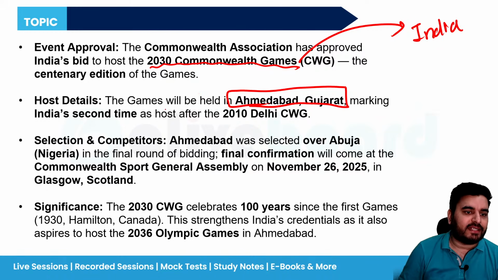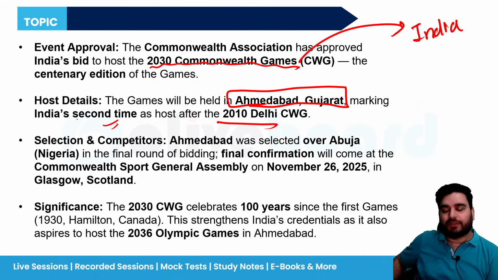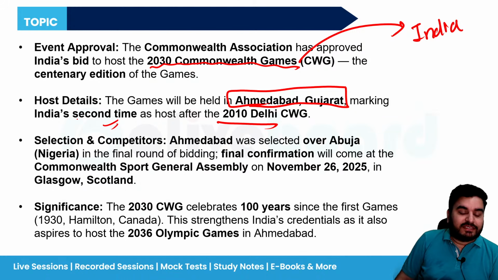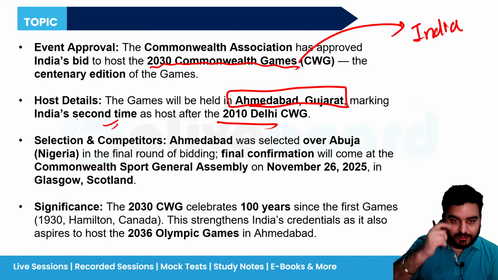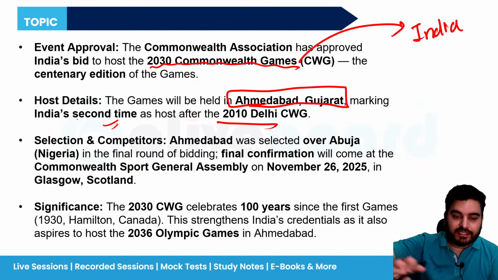Back in 2010, when I was in the first year of my college, Delhi hosted the first Commonwealth game, and there was so much corruption in that hosting. People have, especially the bureaucrat, they have looted money by hosting. They have wasted so much money. Just for what they did was, you won't believe, they were ordering artificial grasses, artificial troughs.